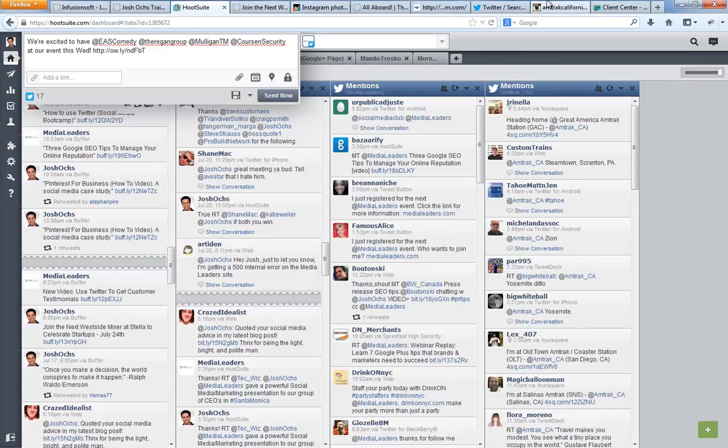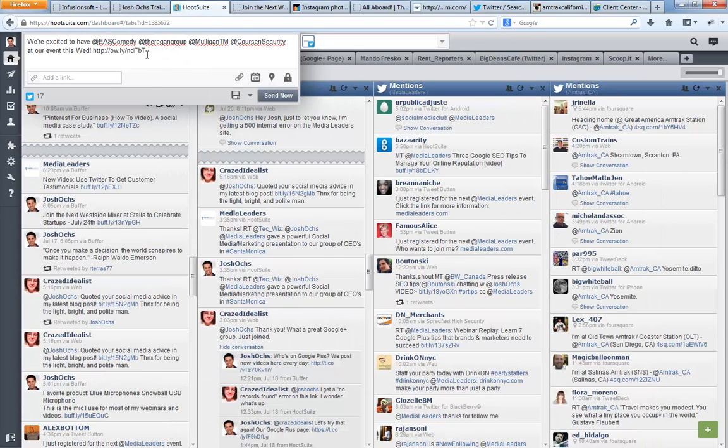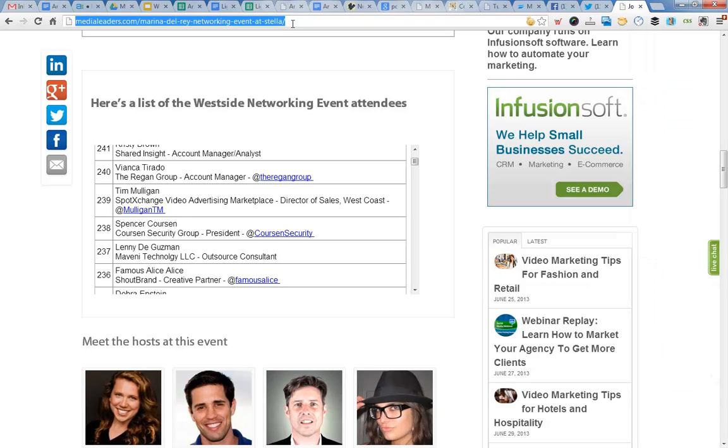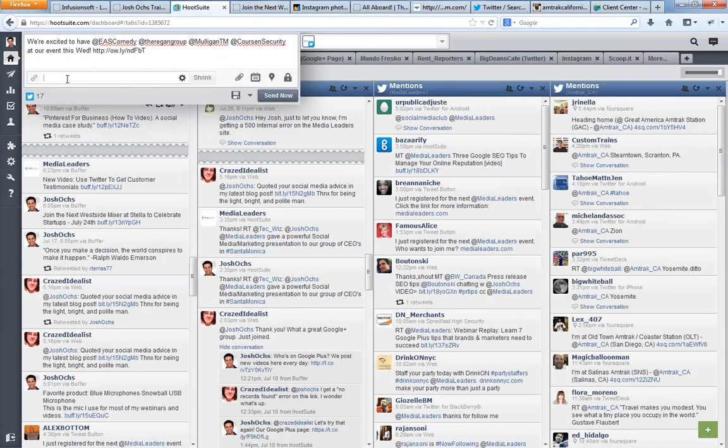I've scheduled it in Hootsuite. Now we're over in Hootsuite here. Check me out up here in the upper left. We're excited to have, and all I did is I copied 4 of those Twitter handles that you saw, because we invite people to put their Twitter handle in their free registration for this networking event. At our event this Wednesday. And then I tossed in the actual URL of the event, which is up here, Control-C. You can obviously do that on a PC too. And I tossed it into the add link area, shrunk it, and it turned into an ow.ly link.